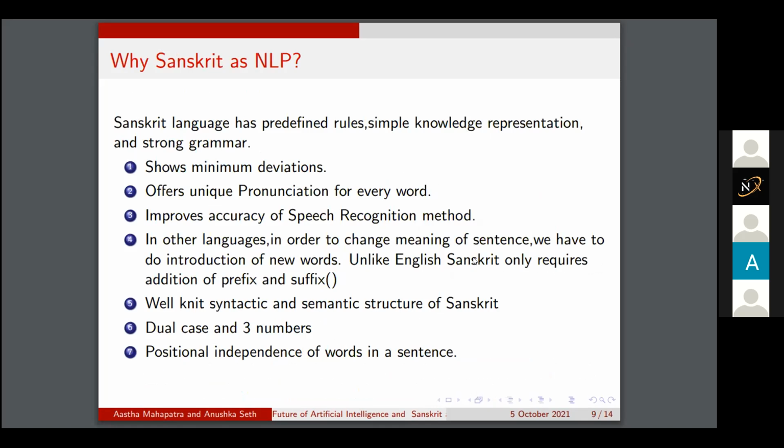So why should we consider the Sanskrit language? Sanskrit language has predefined rules. It shows simple knowledge representation and it has a very strong grammar. It shows minimum deviations. It offers unique pronunciation for every word.